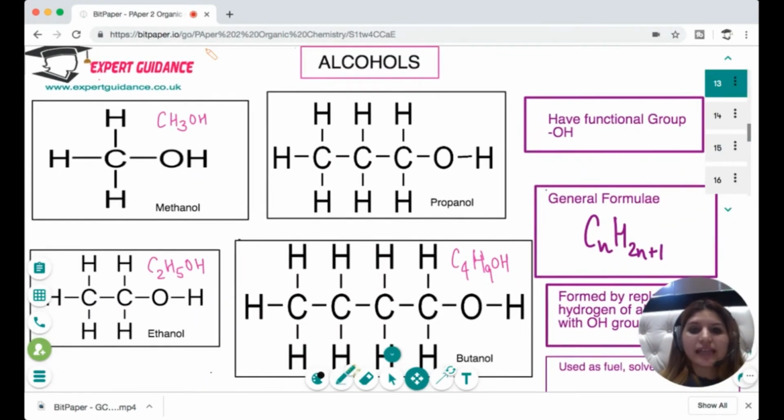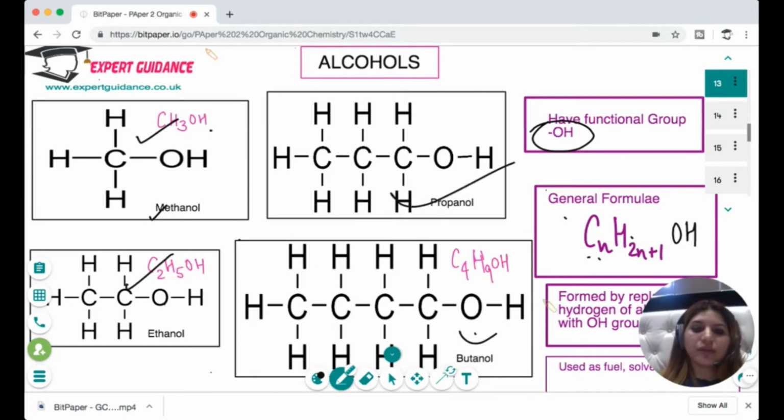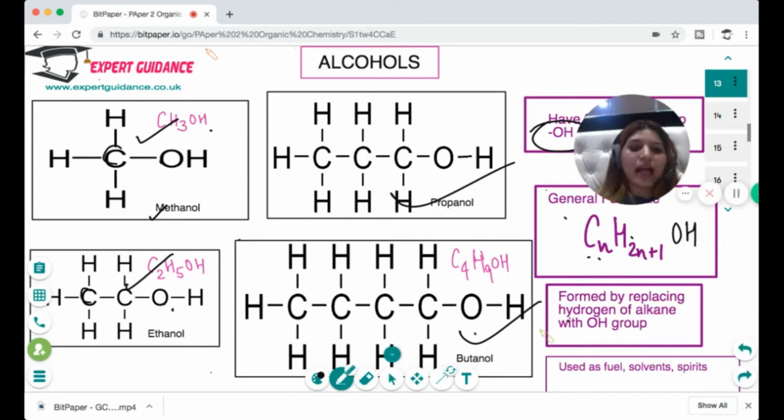Next is alcohols. Alcohols have the functional group OH. The general formula is CnH2n+1OH. So if you take n as 1, the first carbon is methanol with CH3OH, 2 carbon is ethanol, 3 carbon is propanol, 4 carbon is butanol. So you have 1 carbon with OH and then 3 hydrogens, 2 carbons with OH, and fill the rest of the valencies with hydrogen. And alcohols are used as fuels, solvents, and spirits.